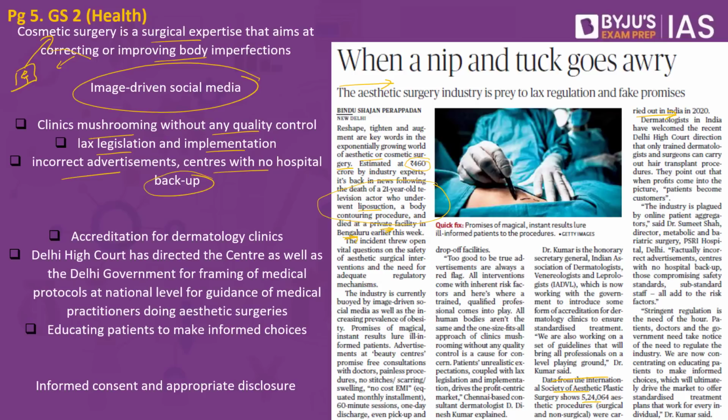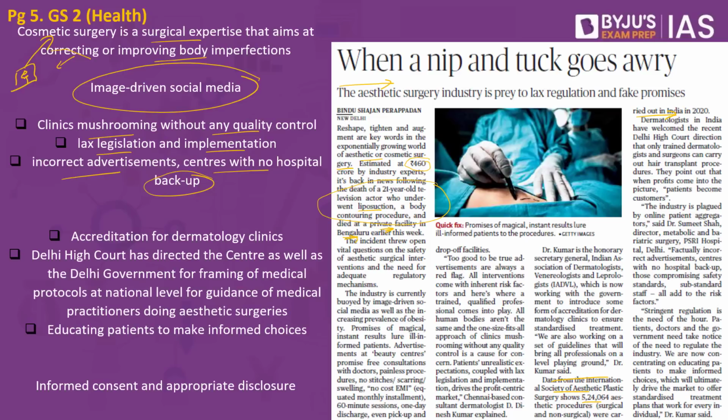So this basically means ideally there has to be an institution which looks into whether that particular saloon or that particular hospital or that particular institute which is offering this particular service is following a standard prescribed model. If they are not following, the licenses accorded to them should be completely cancelled. But in most of the cases, there are no institutes, there are no legislations, there are no authorities to look into it, and in fact, saloons are also offering hair transplant as well. Who is monitoring them? There is lax legislation and implementation. In fact, incorrect advertisements are also the main issue.